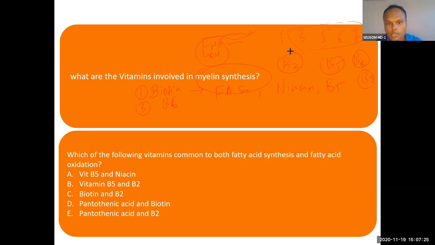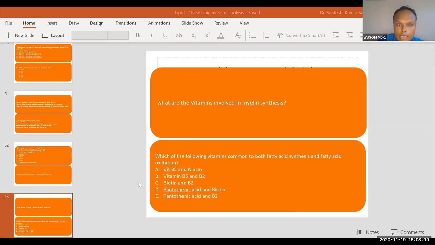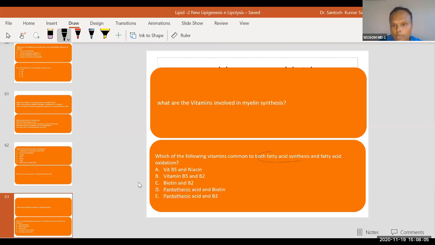Which of the following vitamins is common to both fatty acid synthesis and fatty acid oxidation? Vitamins are very important; that is why I am making my own question on vitamins, both for fatty acid synthesis and oxidation. Which option is correct? Please be quick. C, D. Yes, pantothenic acid, D.